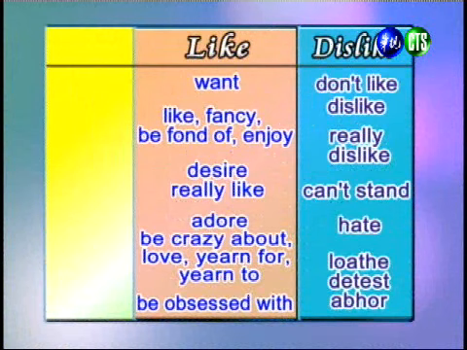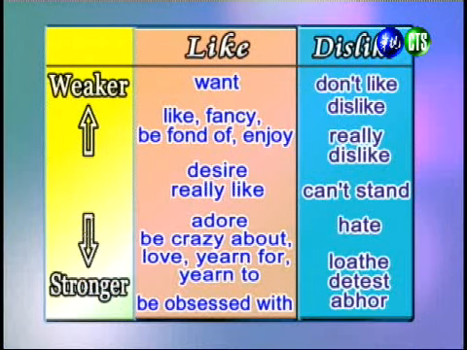All right, so let's start by talking about some of the words that we can use to show that we like or dislike something. If you look on page 28 of your textbook, you can see there are many words that we can use to show like and dislike. Now, these words have been arranged to show the weaker words at the top of the chart and the stronger words at the bottom of the chart. 在这个表格的顶端呢，代表的是比较微弱的情绪；到这个表格的底部呢，则是表达比较强烈的情绪。